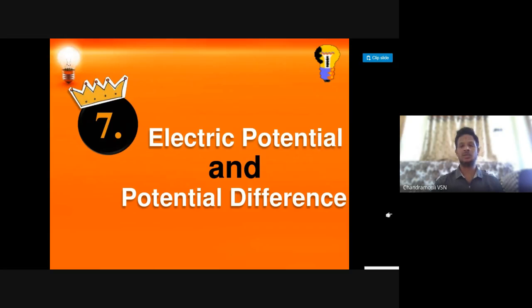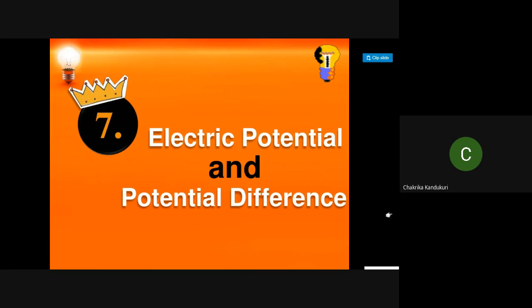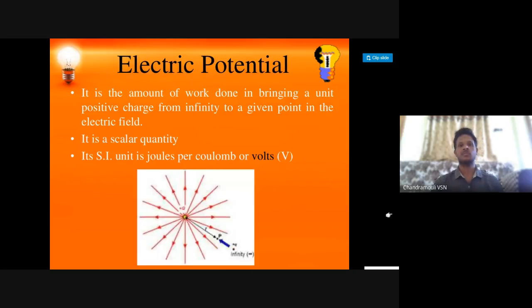Now the next major important topic is electric potential, and potential difference. The simple definition: it is the amount of work done in bringing a unit positive charge from infinity to a given point in an electric field. We have to do some work to bring it to a specified point. We are doing work on the charge. That is W by Q, the formula for potential, denoted with V.